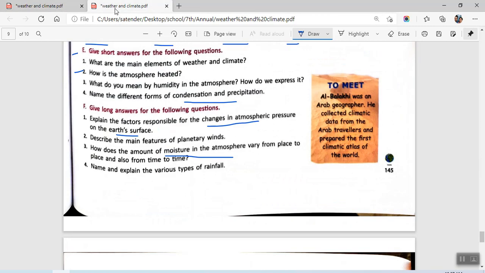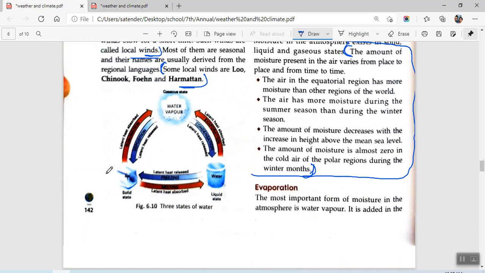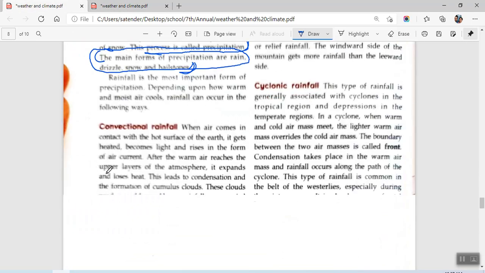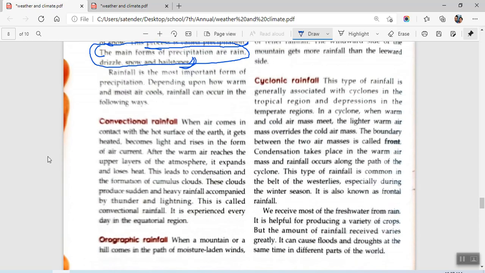This is F3. F4, we have: name and explain various types of rainfall. We are given the types of rainfall on this last page. The first one is conventional rainfall. When air comes in contact with the surface, it becomes light and rises. After the warm air reaches, it expands and loses heat. It leads to condensation and clouds. These clouds produce sudden and heavy rainfall. This is called convection, experienced every day in the equatorial region. So you'll be writing till conventional rainfall.